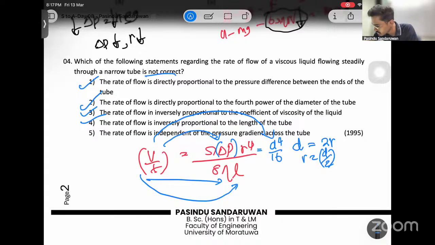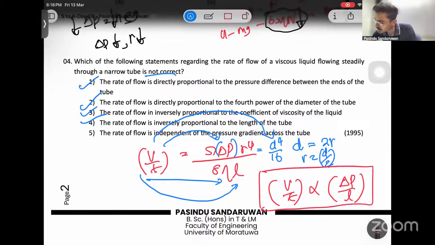Pressure gradient means delta P over L. V over t is proportional to the gradient of pressure. You can see it from the equation. Then we can't say it's independent. That's wrong. So the answer is 5. It is something in the equation, so how can it be independent?